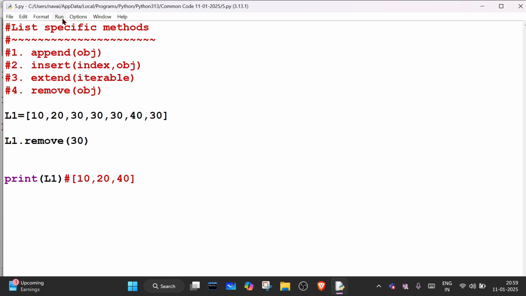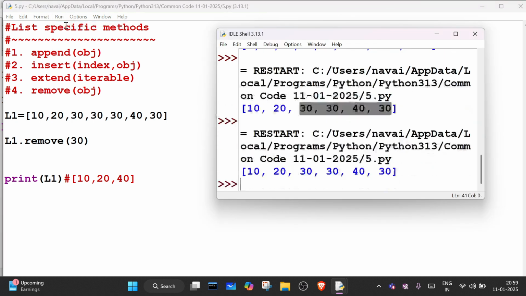Is it removing from last, from middle, or from starting? From starting it is removing. Okay, so it will not remove multiple elements. Understood.